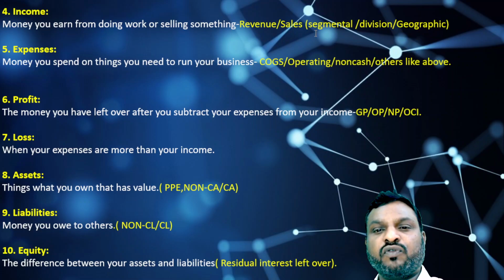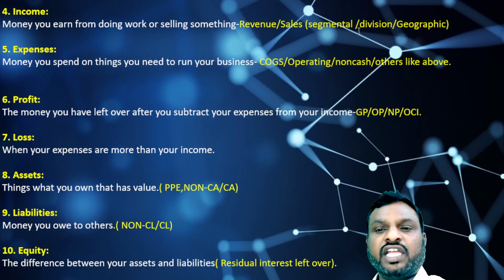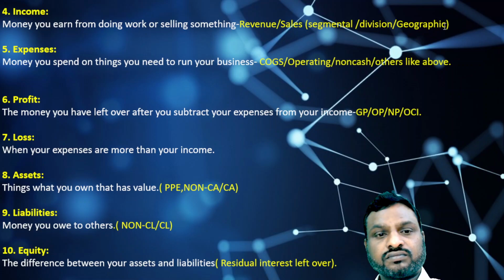And this income and sales will be further bifurcated for the purpose of analysis into segmental, divisional, unit-wise and geographical. For example, if you have different lines of business or different divisions, then we'll segregate the revenue or sales division-wise, unit-wise, segment-wise. In addition, if you have a business in more than one city, locality, state or country, then we'll go location-wise. That is called a geographical segment.